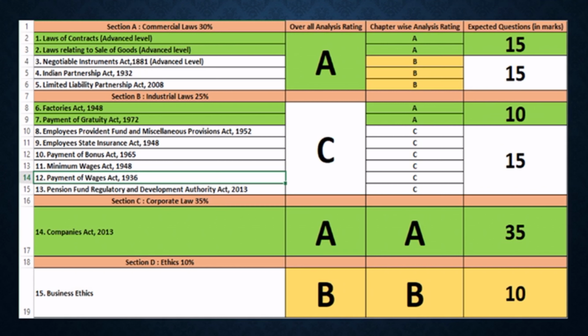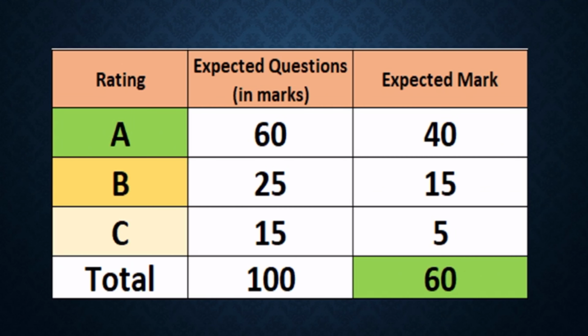Now comes the very important chapter and section of law, which is corporate law. It has only 2 chapters. 10 marks questions we should expect from the first chapter, which is Basics of Companies Act. And the balance 20 to 25 marks questions will come from the second chapter, which is Directors. We should revise these 2 chapters at least 4 times, because 35 marks questions we can expect from these 110 pages.